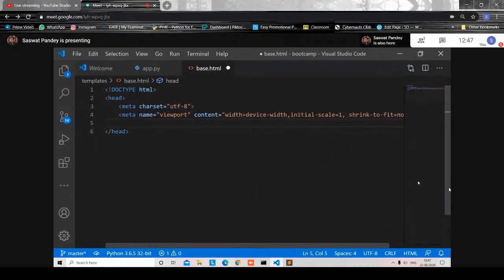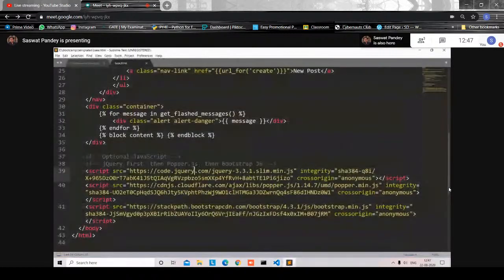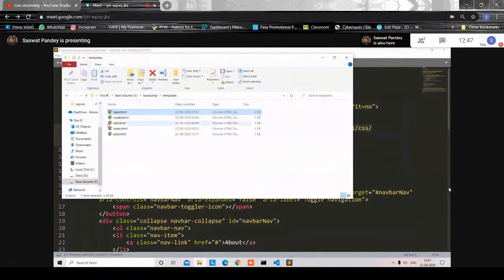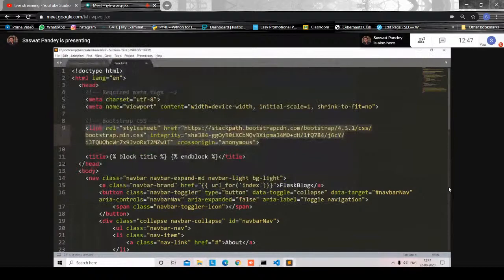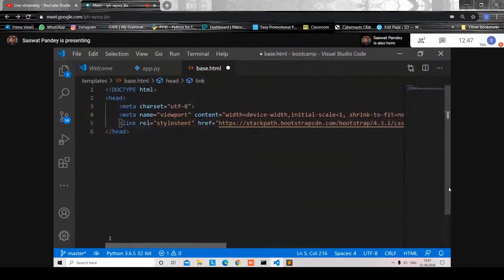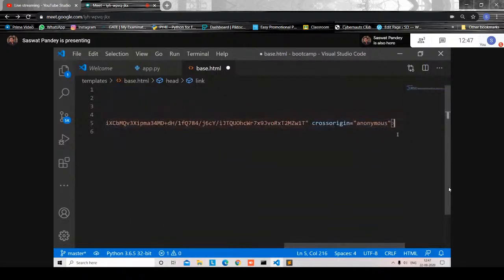Now the Bootstrap style sheet, we can copy it. Even if you want, you can place the style sheet inside a CSS folder inside this templates folder. If you create a static folder, you can place it there. Or even if you don't, you can directly take it from the Bootstrap website. It would look something like this. So link stylesheet like this. That's the style sheet done.